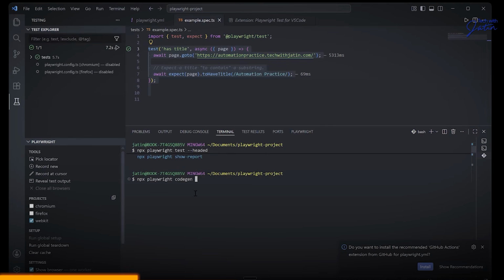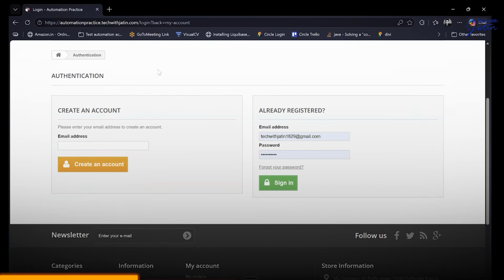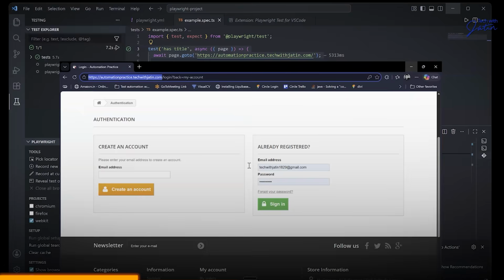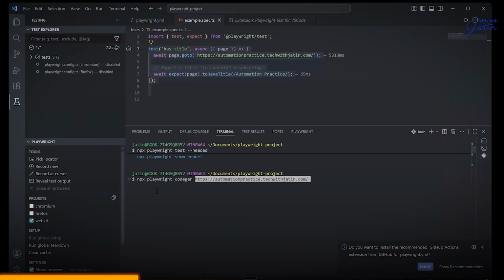So what I can say over here is, I'm going to say NPX Playwright codegen. You take this particular application URL, copy it, paste it over here. NPX Playwright codegen and give the application URL.